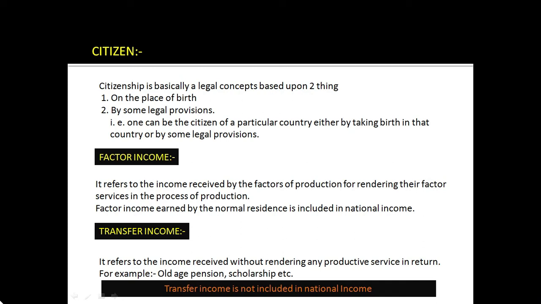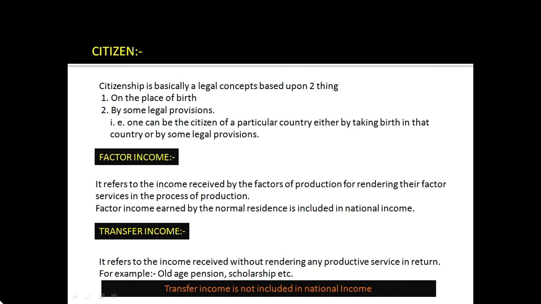Factor income earned by the normal residents is included in national income. But the concept of transfer income is quite different. It refers to the income received without rendering any productive service in return.